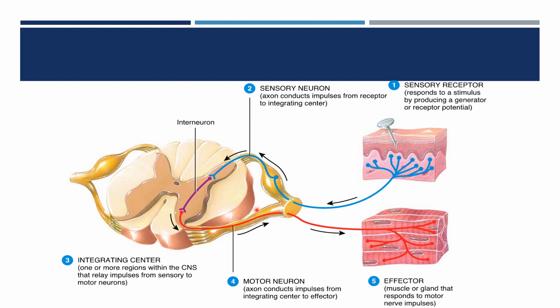nerve fibers. Here you can see the motor nerve fiber, the axon that carries impulses from the center to the end organ. Here it is the effector organ. The effector organ can be a muscle or a gland that responds to the motor nerve impulses. So all the reflexes will have these components. Whenever you come across a reflex hereafter, you have to know that there are 5 components in it, and you have to know all these components.